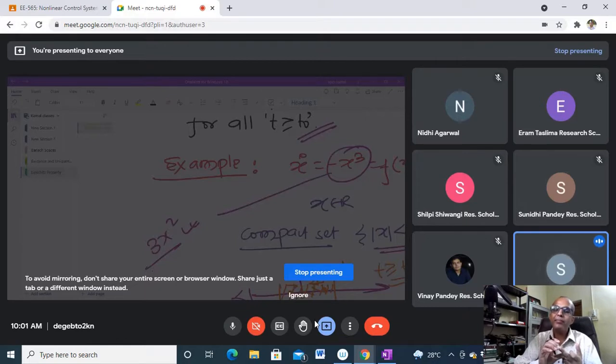So the main idea is that for a nonlinear system, since a nonlinear model is most of the time only valid inside some compact set, we are not worrying about the whole state space. We are just going to check the Lipschitz constant inside that region, inside that domain, and if it is locally Lipschitz, and if the initial condition remains inside the compact set, meaning the future solution is not going to leave that set, then we can tell that we have a solution for all t greater than or equal to t0.